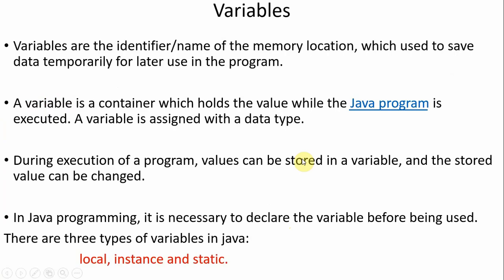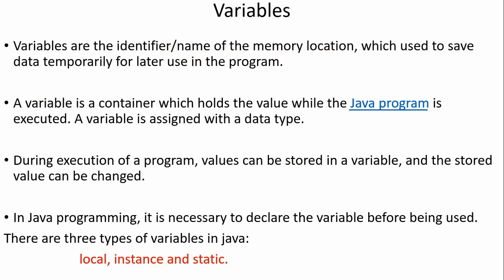So what is a variable? Variables, or identifiers, are a name of a memory location. We already know any programming language to work properly requires some memory where it can store the data, right?